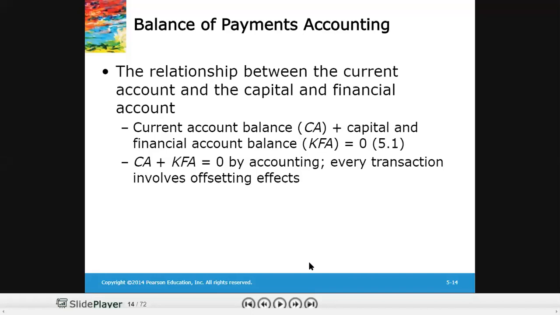But if the Pakistani resident who earned $100 from China by selling goods uses that $100 for buying, let's say, a Chinese asset, it would increase the capital and financial account of China by 100, and it would decrease the capital and financial account of Pakistan by 100, because there would be an outflow of funds from Pakistan to China. And if the $100 outflow is counted, it ultimately brings a negative value of overall capital and financial account, and there would be a positive value of current account, so the sum would always lead to zero. So this is how it works.